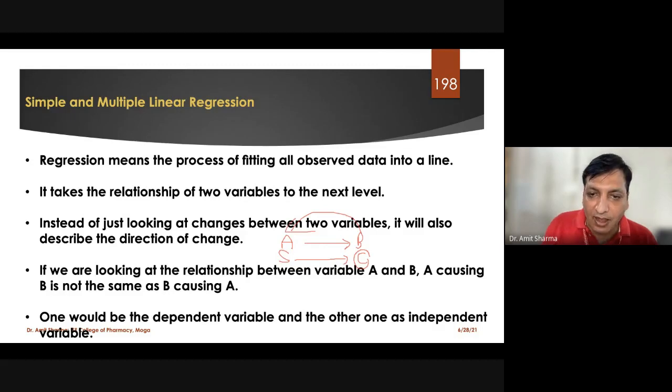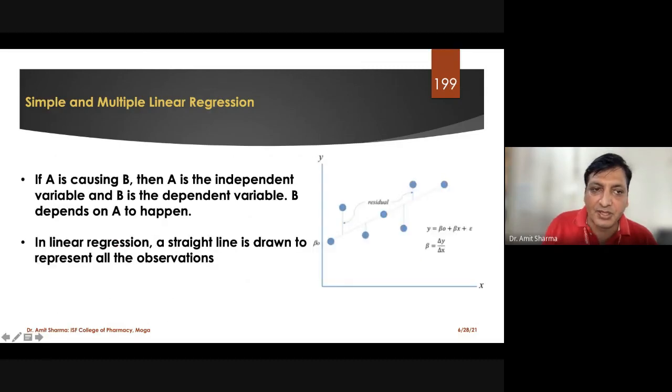So when we are talking about two variables A and B, one will be considered the dependent variable and the other the independent variable in the test. If A is causing B, then we call A the independent variable and B the dependent variable, because B depends on A to happen.